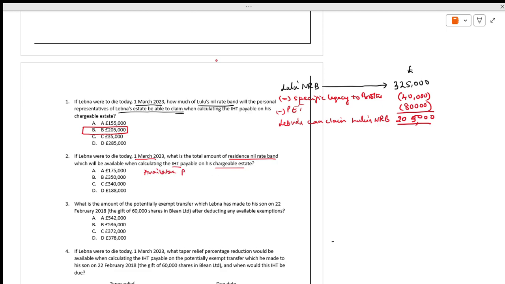The available RNRB is the lower of the total RNRB available, of both Lebna and spouse, or the value of the main residence.